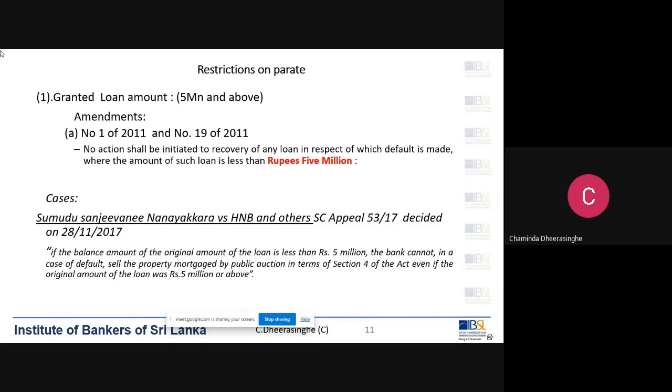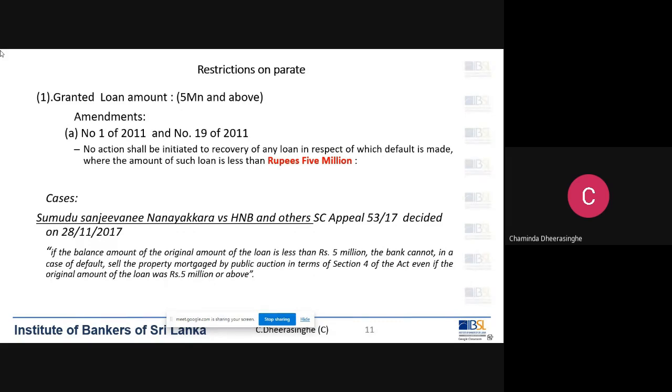That was the law up to 2017. Then what is the present situation? This is very important. In 2017, the Supreme Court of Sri Lanka gave a judgment in the case of Sumudu Sanjeevani Nanayakara versus HNB and others.